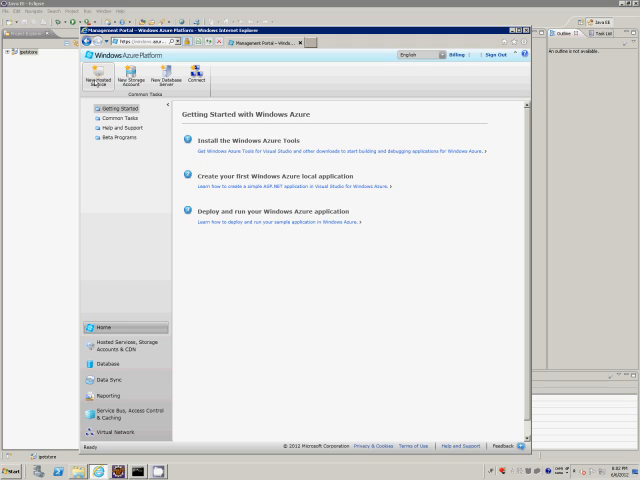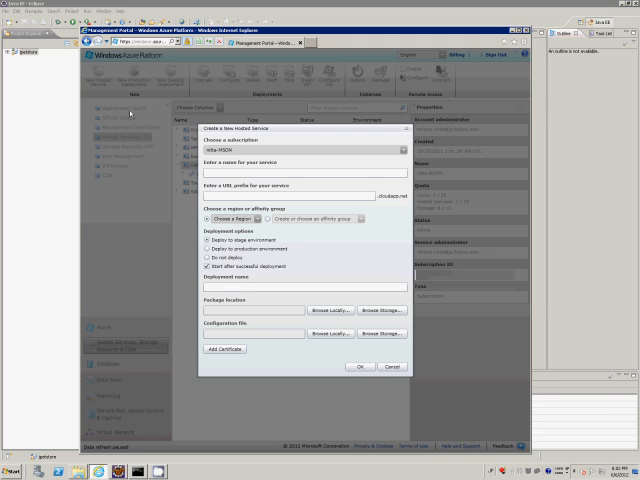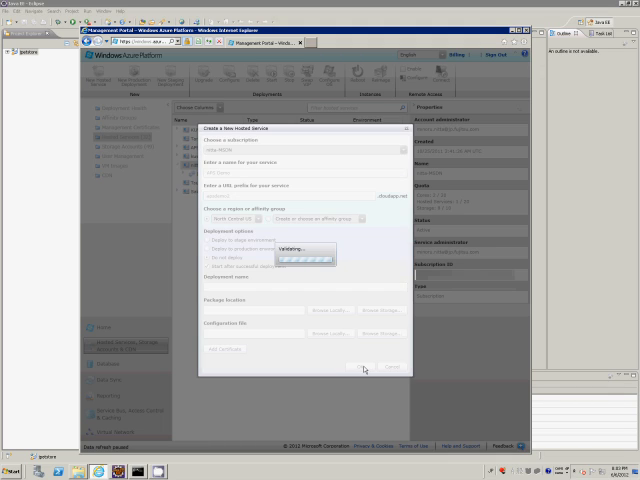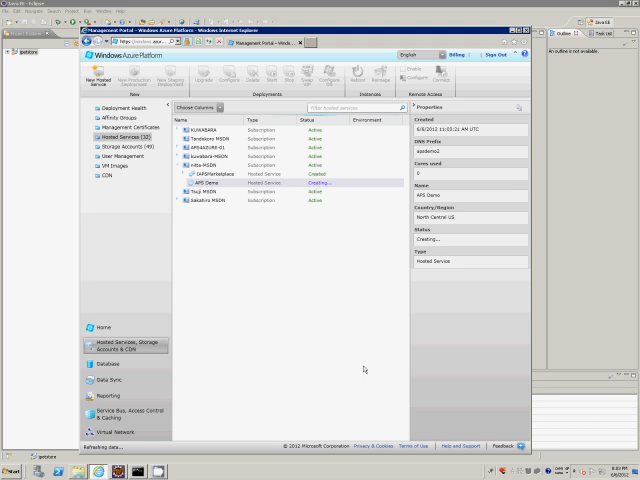To do this, we log into Windows Azure Management Portal and click New Hosted Service. In this dialog, we select our subscription and specify our service name, in this case APS Demo. We also specify the URL prefix and region. Next, we select the Do Not Deploy option. When we have finished, we click OK. The hosted service is created, but it may take a few minutes depending on cloud traffic.